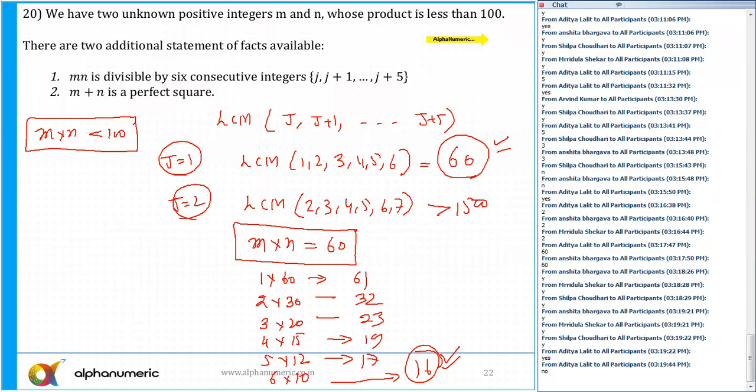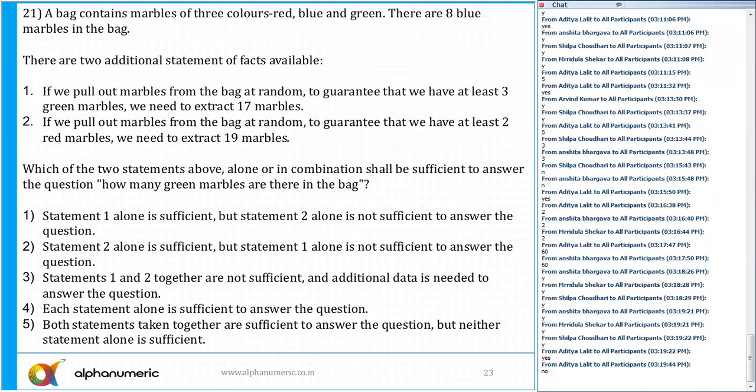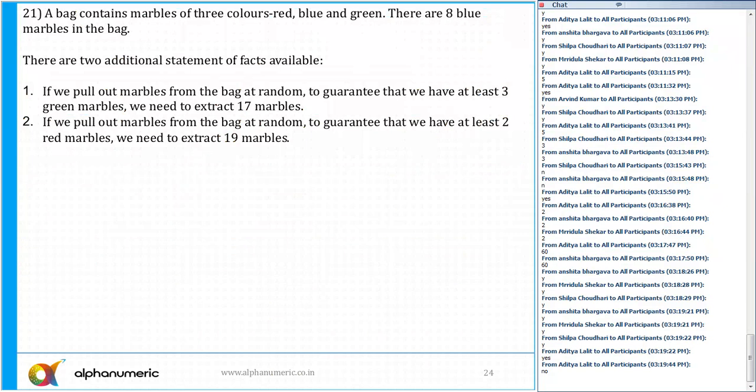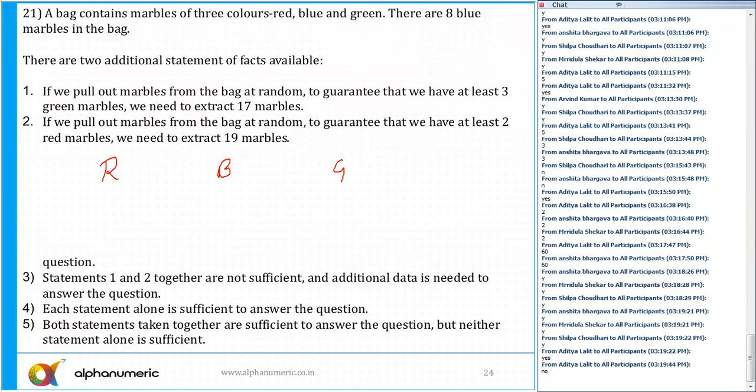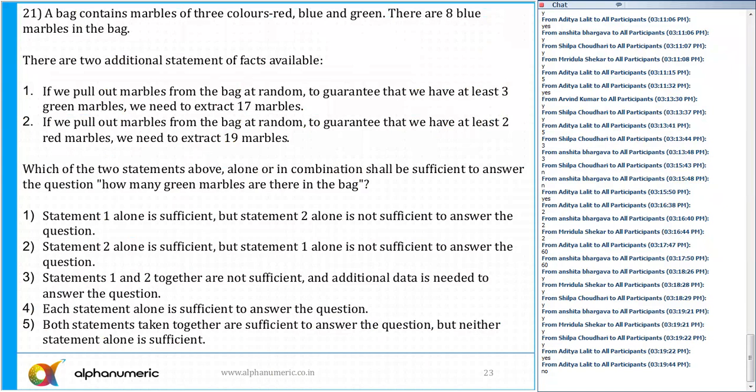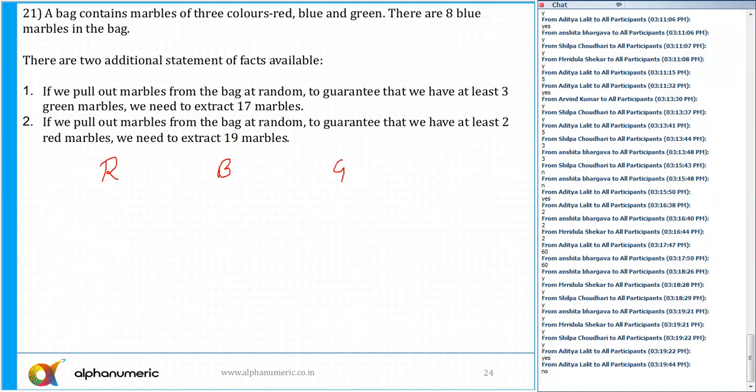Question number 21. Now this is also something we have done in the class. Let's see here. It says a bag contains marbles of 3 colors, that is red, blue and green. Can anyone tell me what is the answer? Those who have done it. No. This is based on the pigeonhole principle.